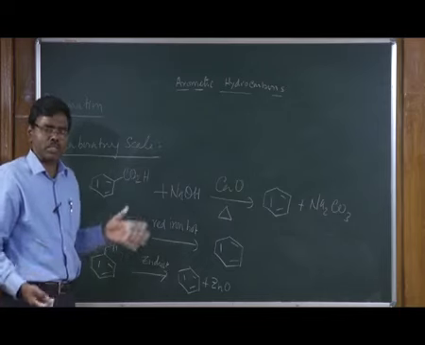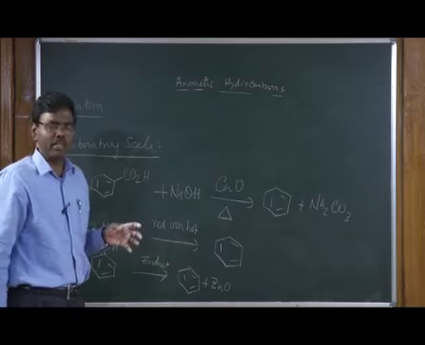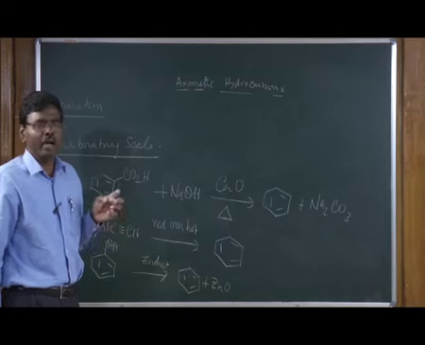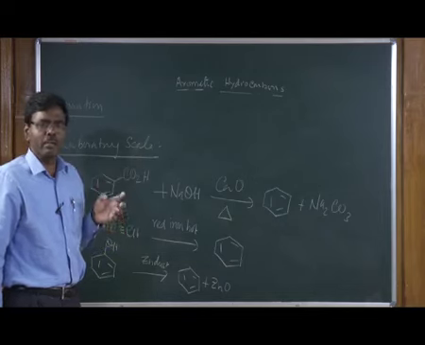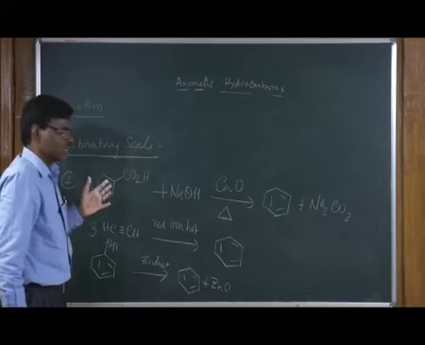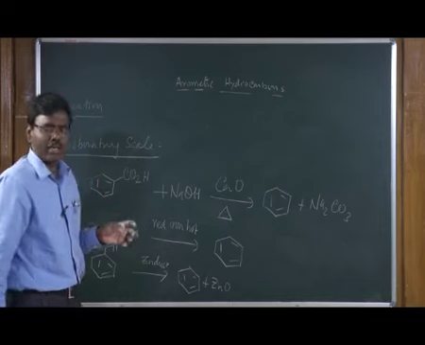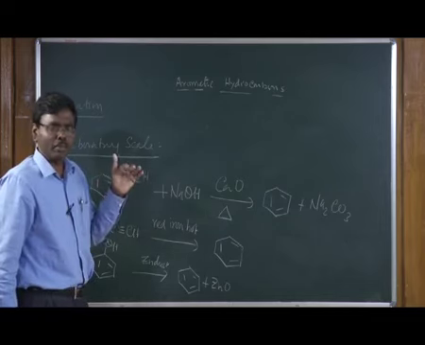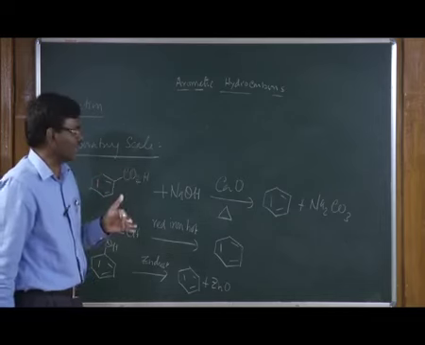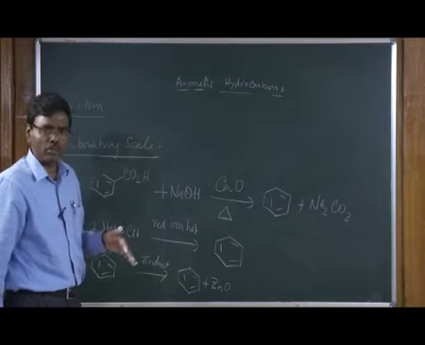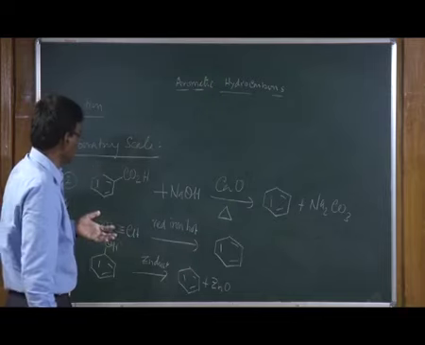For the industrial process, as we have just seen, from petroleum industries we can produce a lot of C6 to C8 alkanes that can be readily reacted with the platinum catalyst, which is supported on alumina, at high temperature and pressure. They can be converted into the corresponding benzene derivatives.